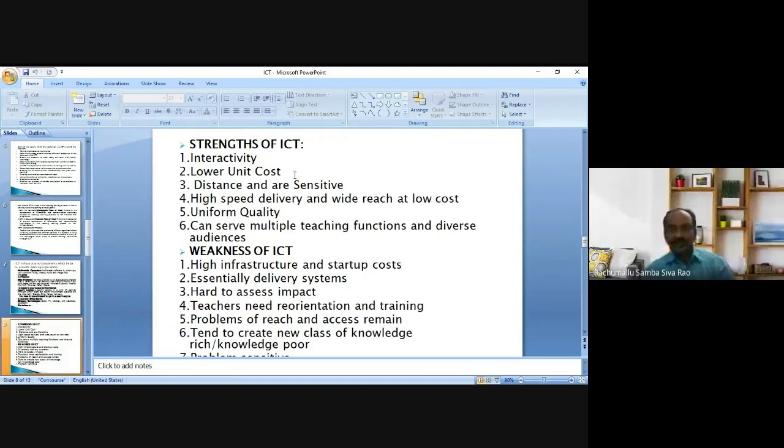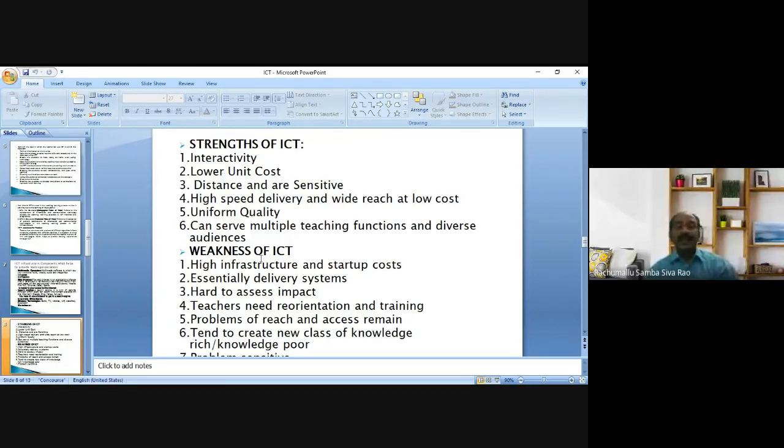And also a diverse audience can be served. With the integration of ICTs, we may satisfy a student with a low IQ, the student with average IQ, and the student with high intelligence levels. So all types of audience may be served with the integration of ICTs. These are all the strengths of ICT.